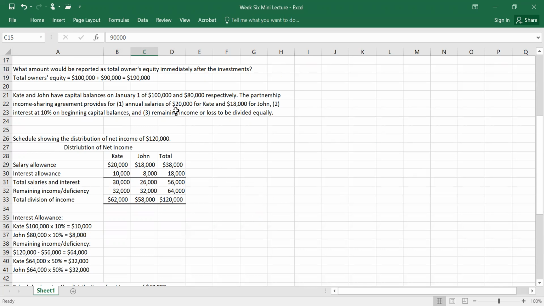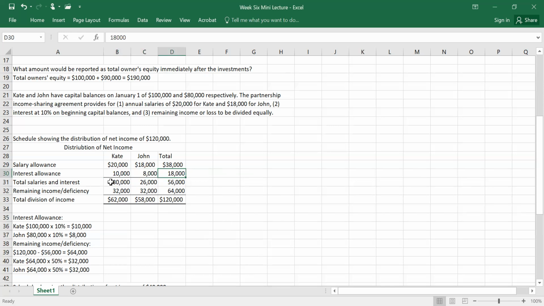So salary allowance, we have Kate 20,000, John 18,000. So we've gone ahead and put that in their salary allowances. If we total 20,000 plus 18,000, it's 38,000. Interest allowance is 10% on the beginning capital balance. So for Kate, that would be 100,000 times 10%, which is 10,000. We're adding that for her interest allowance. John is 80,000 times 10%, which is 8,000. We're adding that for John's interest allowance. And if we add those two numbers together, that totals 18,000.